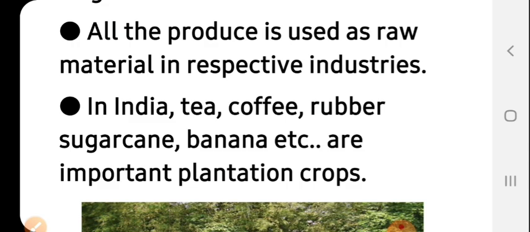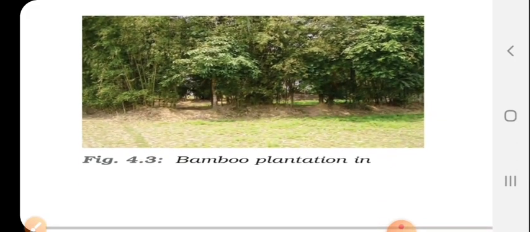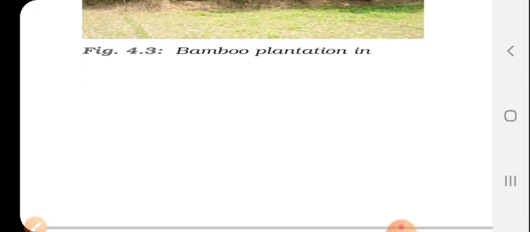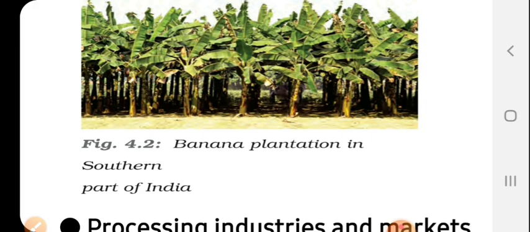In India, tea, coffee, rubber, sugarcane, banana, etc. are important plantation crops. As you can see here in the picture, bamboo plantation, and in the second one, banana plantation in southern part of India.